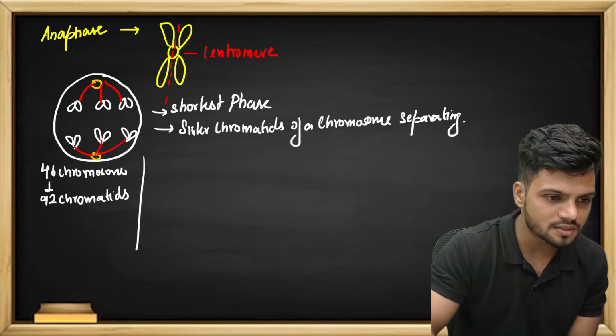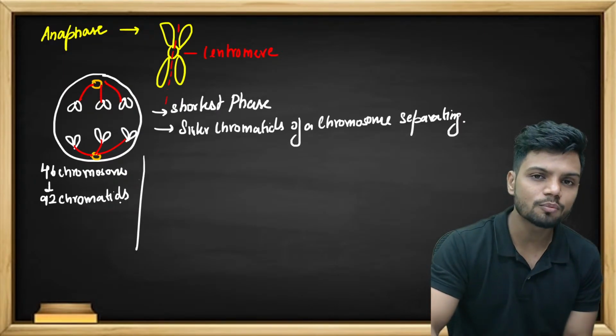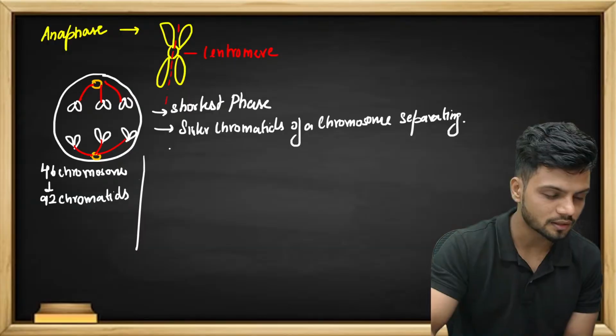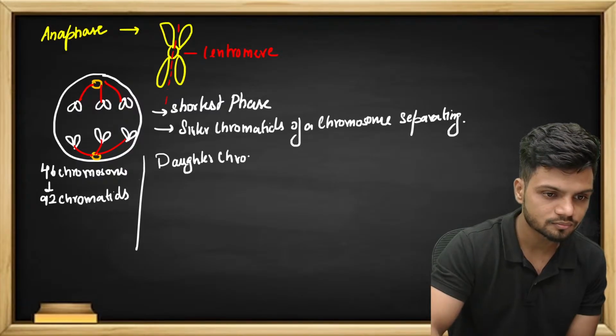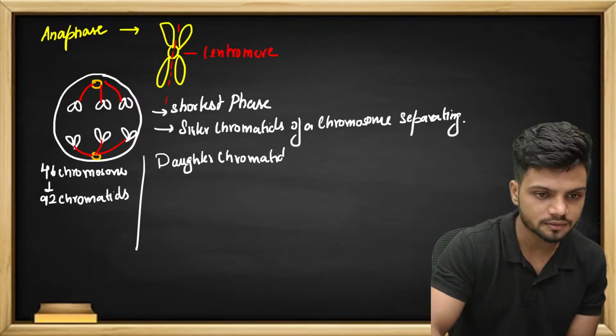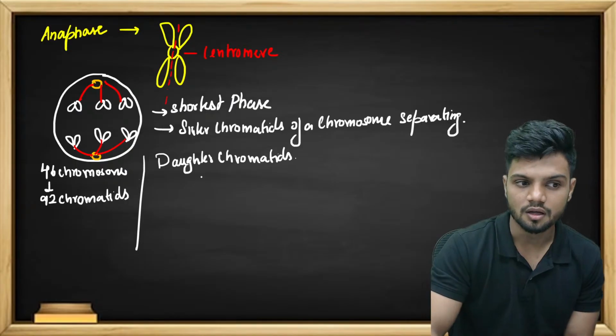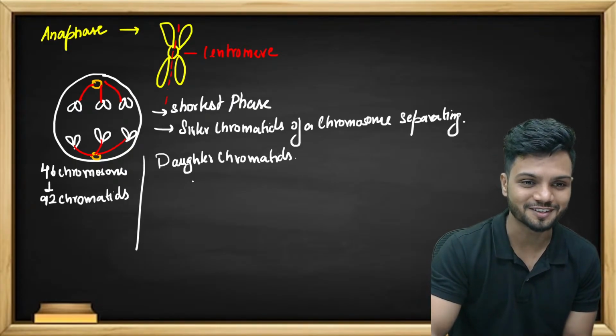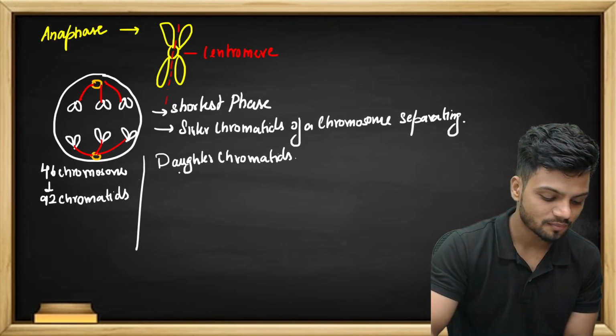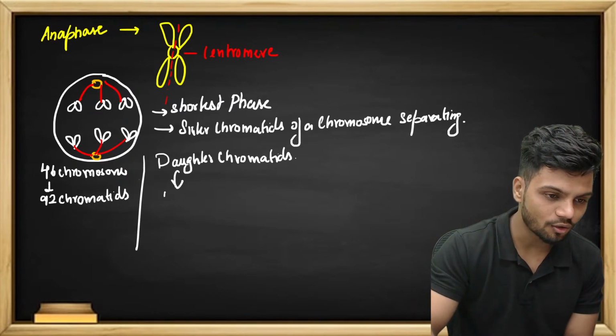But since the centromere split open, can I call them daughter chromatids now? Yes. The sister chromatids are becoming daughter chromatids. A promotion is happening. Promotion. Okay. Daughter chromatids.